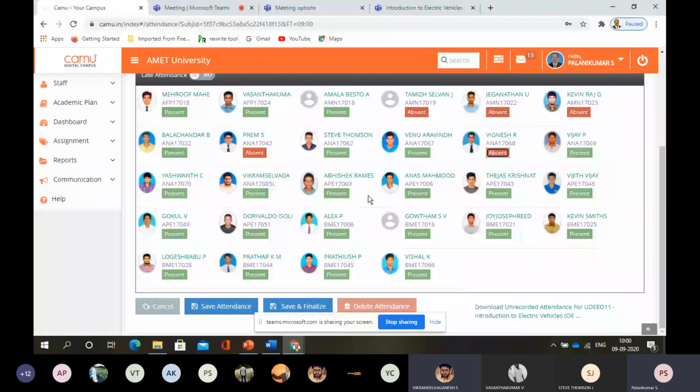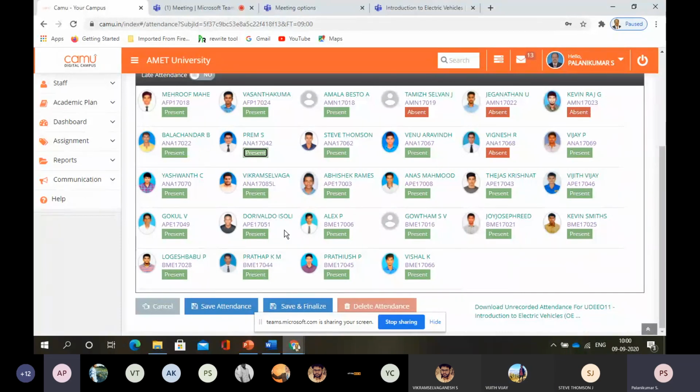Abhishek Ramesh. Anas Mohammed. Present, sir. Tejas. Present, sir. Vijit Vijay. Present, sir. Gokul. Present, sir.